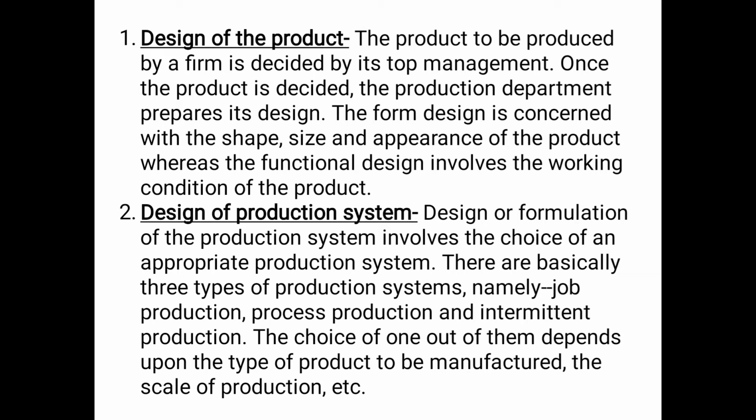So this particular design of the product is decided by the topmost authority or the top management of an organization, and once the product is decided, the production department prepares the design. The product to be produced is decided by the top management, and the design of the product is further prepared by the production department. The production department prepares two designs: one is the form design and one is the functional design.